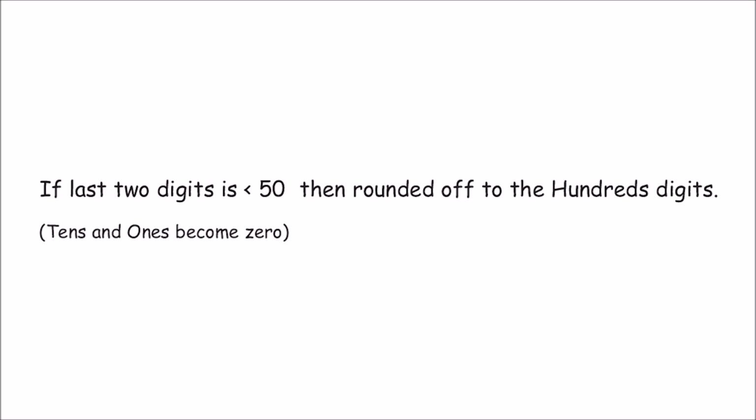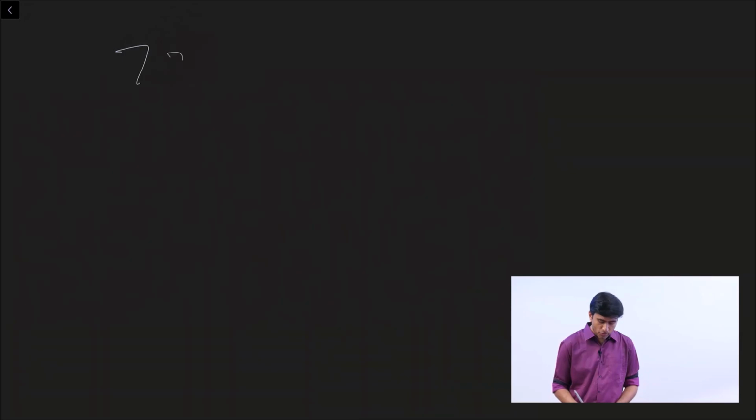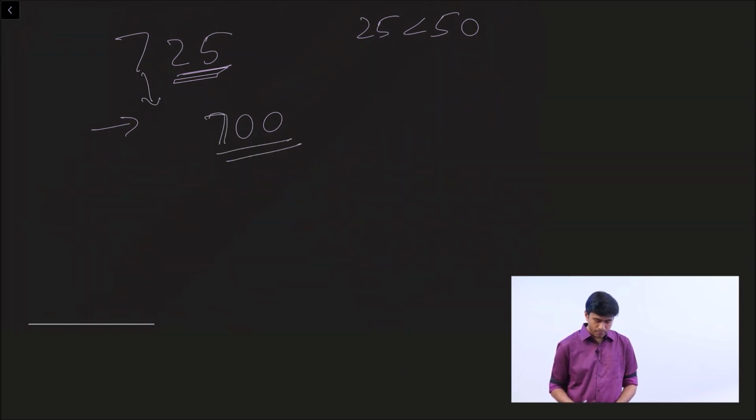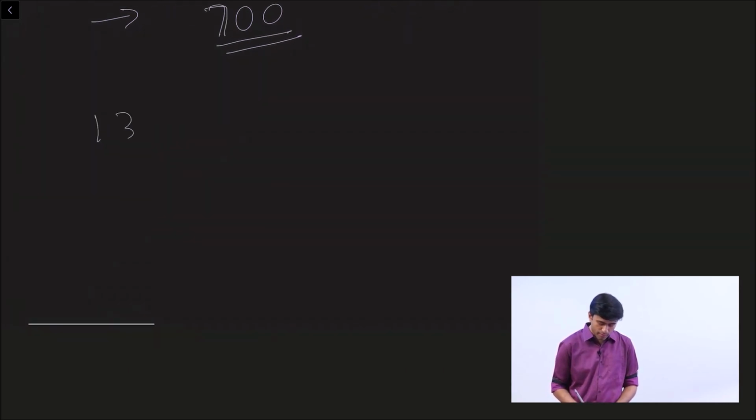For example, 725. Remember, you're looking at rounding off to the nearest 100. So look at the last two digits, 25. 25 is less than 50. So when you see it is less than 50, you just have to put 0, 0 in the ones and tens place and leave the hundreds place as it is. So it is 700. What about 1, 3, 4, 8?